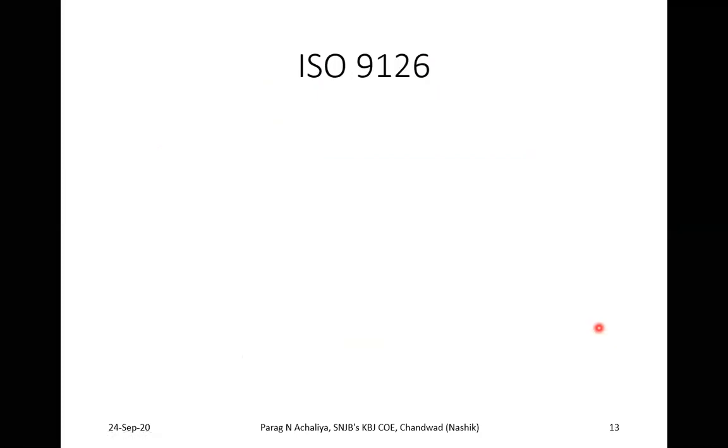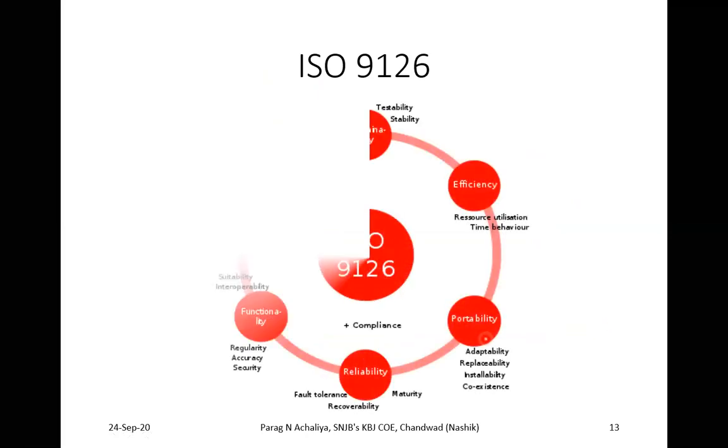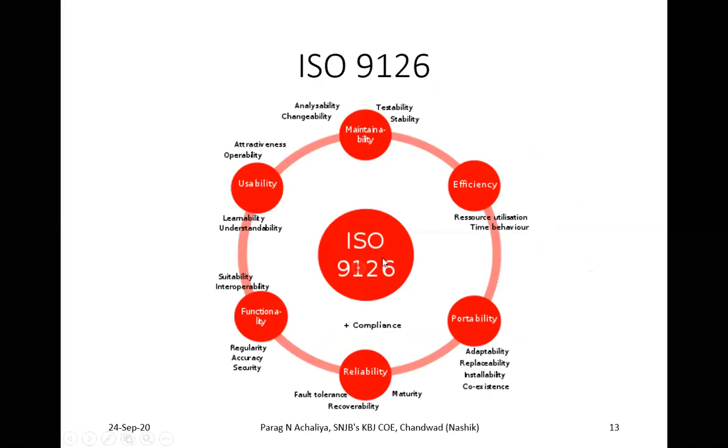Then next is your ISO 9126 model. This model is divided into 6 sub properties. The first one is maintainability. Under maintainability, there will be testability and stability. Testability means it should be testable, and stability means it should be stable in terms of giving the output. Stable means you will continuously get the same output. That means the system is stable.